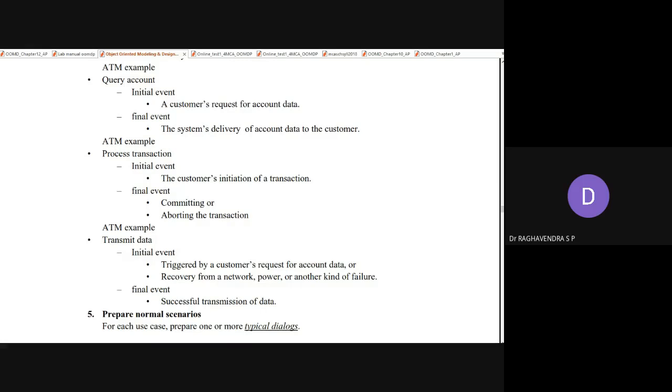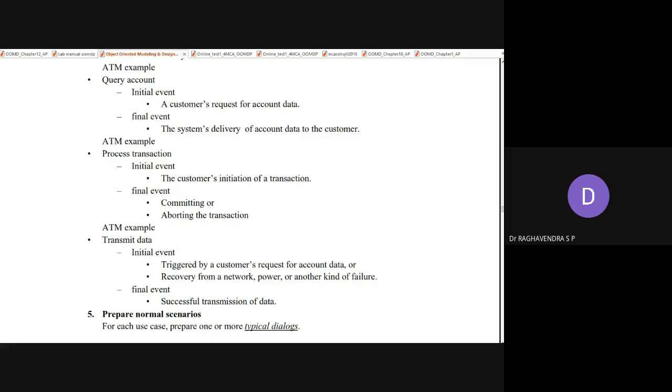I think you also know ACID properties from your DBMS course. ACID means atomicity, consistency, isolation, and durability. So what is atomicity? Atomicity tells that either all of the transaction has to be executed or none of it. None of it means if you have not received the amount, it has to go back to your account. It has to be credited back to your account.